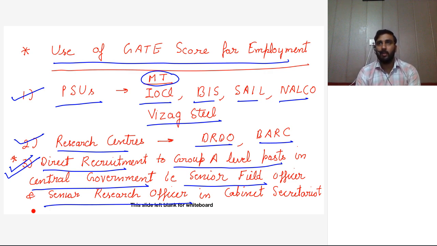Earlier, students used to give it in fourth year, and after that they would drop for one year for preparation. This year third year students can give, so it is going to be very beneficial, and the scope is also more because central government jobs are added.